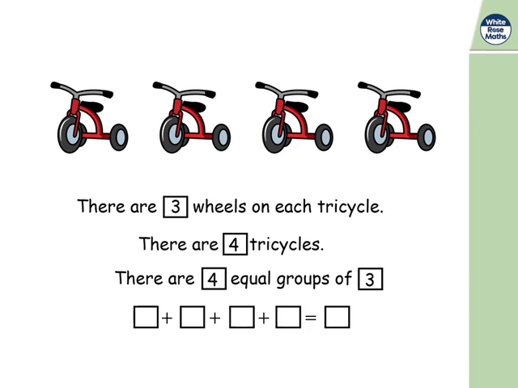Okay, so into our repeated addition, we need to have 3 and another 3 and another 3 and another 3, because we're representing the wheels. Now we could skip count, we could count through the wheels. I wonder how you're going to count in 3s. Hopefully you got to 12 altogether.